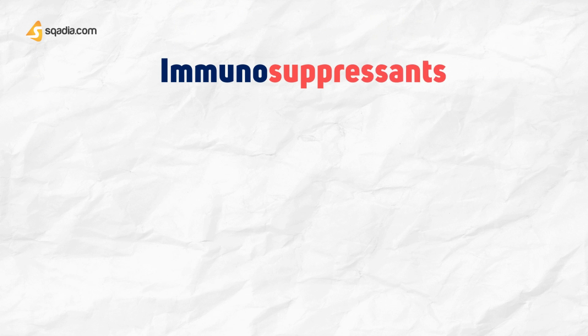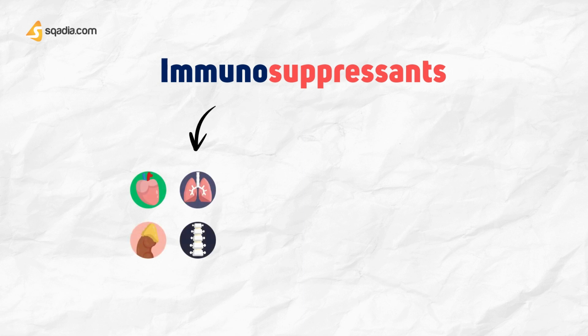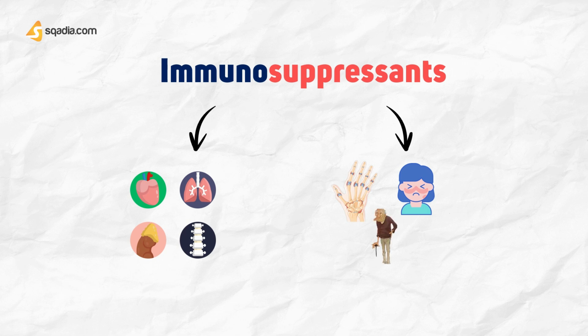Immunosuppressant drugs are used to prevent this rejection of transplanted organs and tissues, for example, heart, lung, kidney, or bone marrow. They are also used to treat a variety of diseases that have an autoimmune component to their pathogenesis. For example, rheumatoid arthritis, RA, systemic lupus erythematosus, SLE for short, psoriasis, myasthenia gravis, or Crohn's disease.